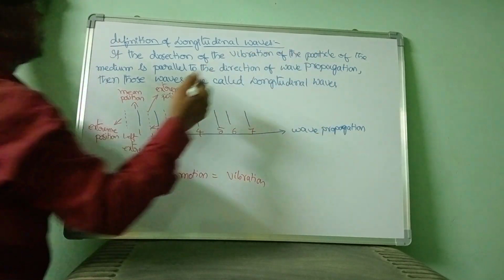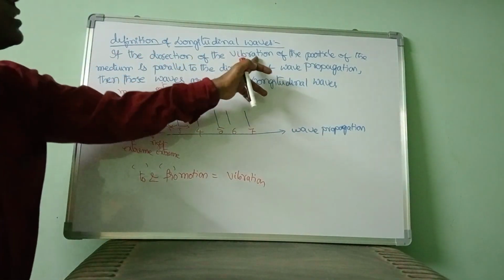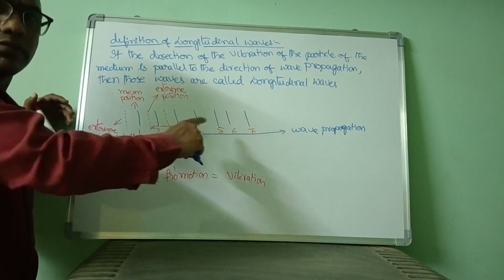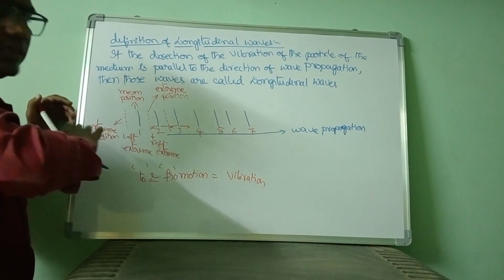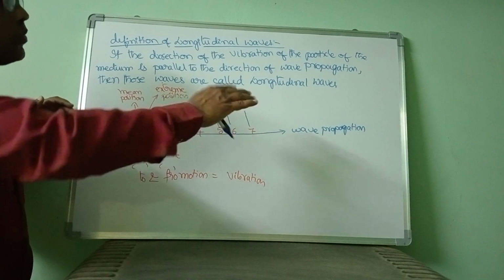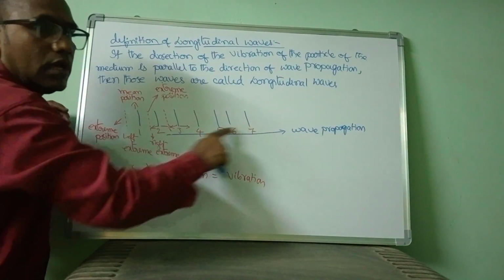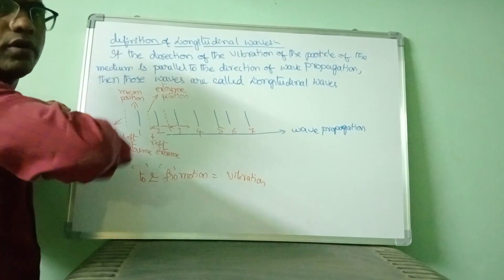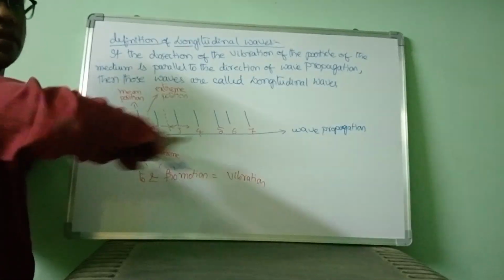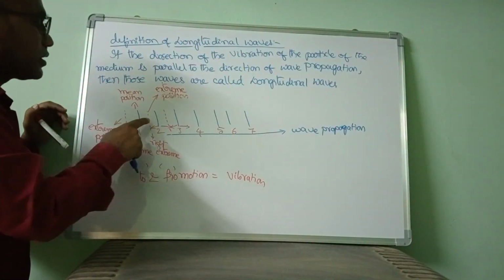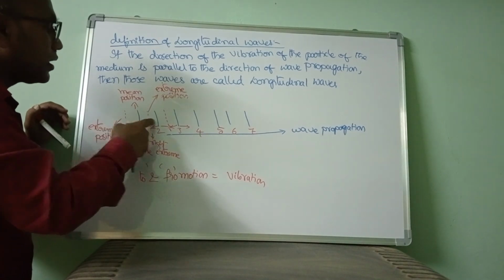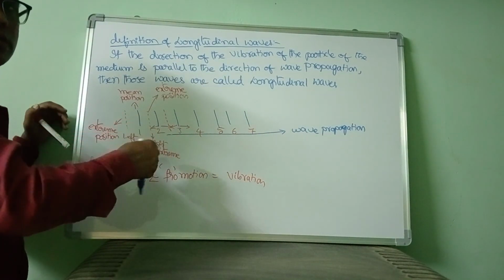I think you understand. See, how are the particles of the medium vibrating? Along the horizontal direction, in the direction of the wave propagation. I am showing this direction, this is the direction of the wave, from left to right the waves are moving. And the vibration of the particles is also along the horizontal direction only.